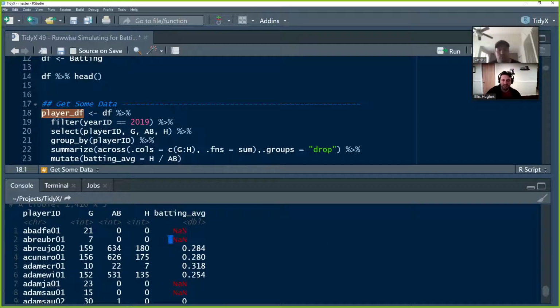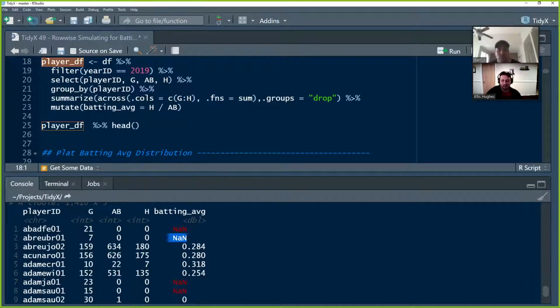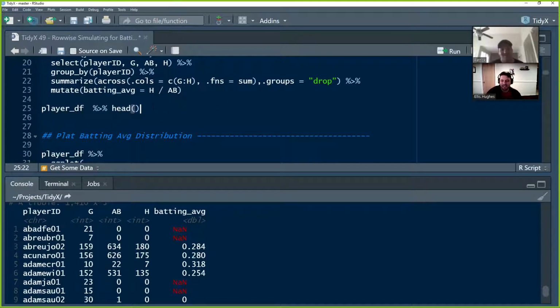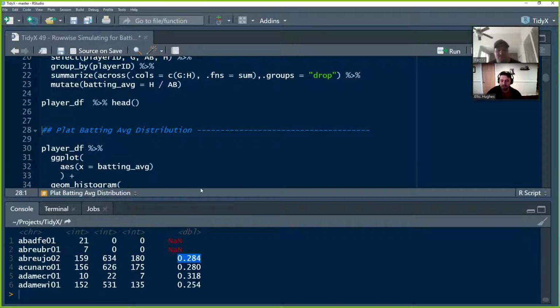So, there you go. We're already identifying some issues with the data that we'll touch on later on, but I guess that's a little premature. But yeah, we've got some fun stats here where this player had 634 at-bats, hit 180 times, so they had a batting average of .284, right, which I don't know if it's a good season or not. That's good? That's a good season, yeah. There you go. Good job, Abreu.